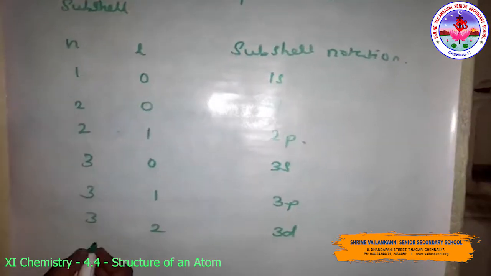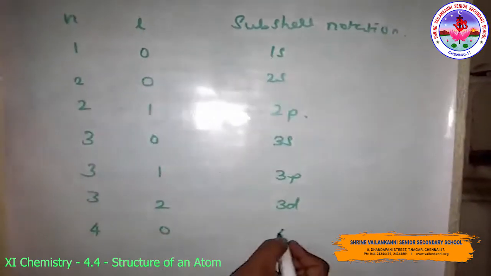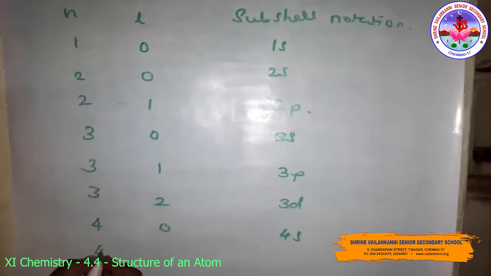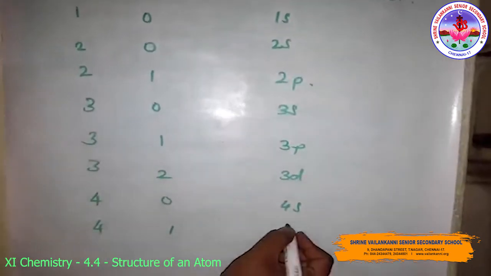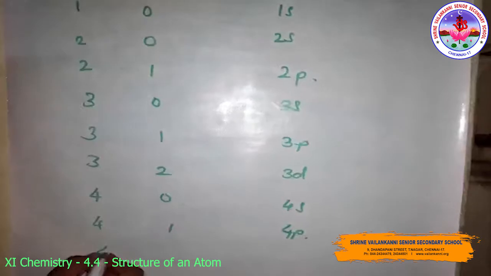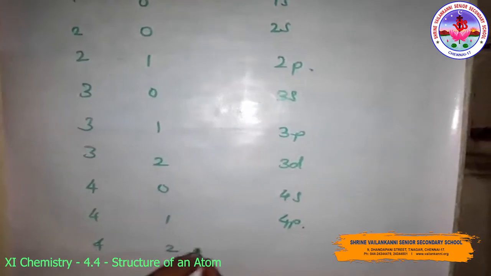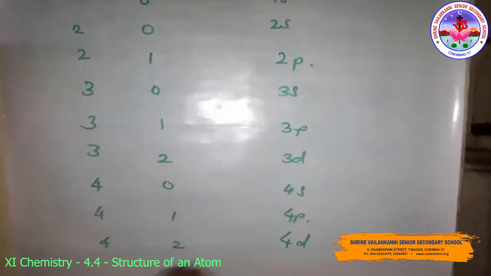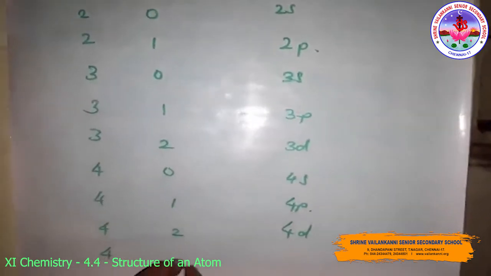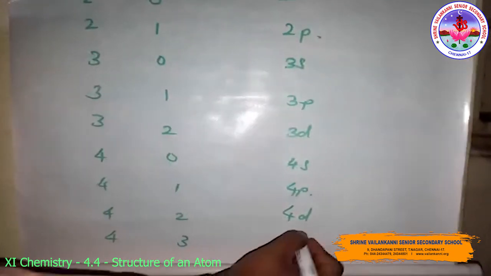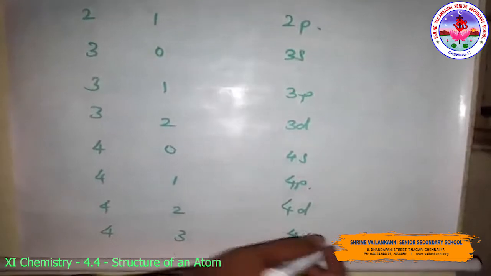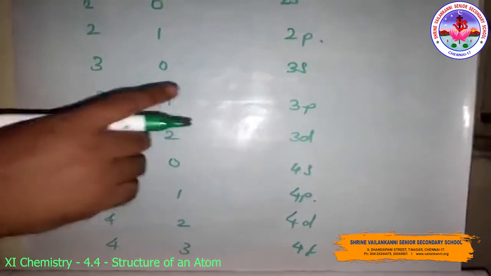Then for n is equal to 4, l is equal to 0, 4s. n is equal to 4, l is equal to 1, 4p. n is equal to 4, l is equal to 2, 4d. Then n is equal to 4, l is equal to 3, this means 4f. So this is the subshell notation.